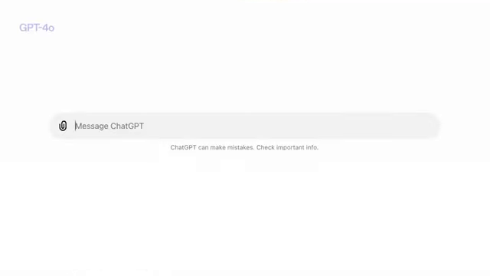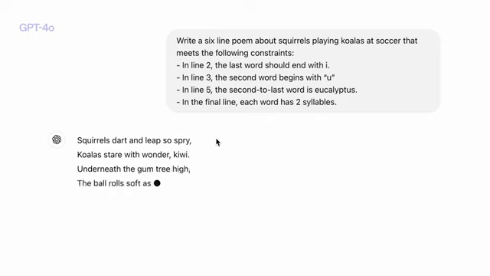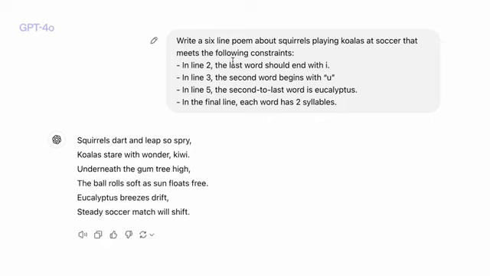So first we'll try with GPT-4o. And we'll see that the answer from GPT-4o meets some of the constraints, but not all of them. The reason it's hard for GPT-4o is it has to get it correct on the first try. It can't check that it meets the constraints and then revise the poem.